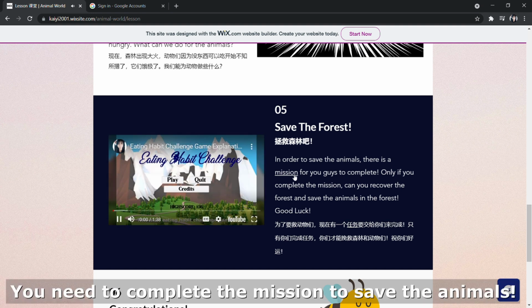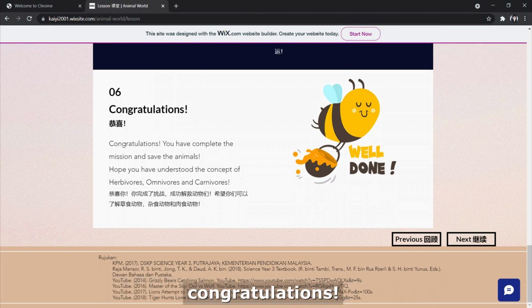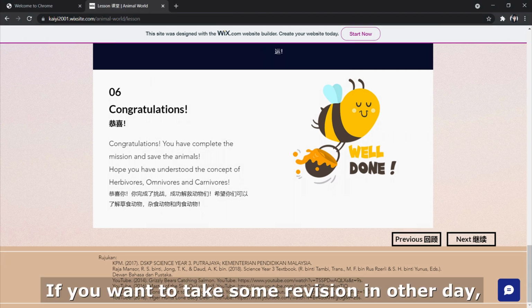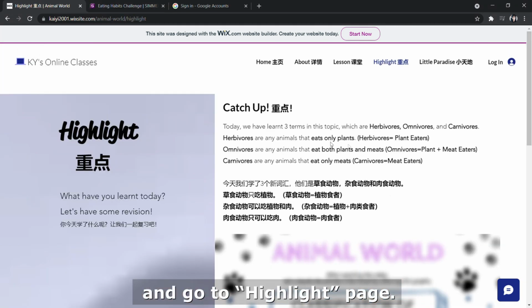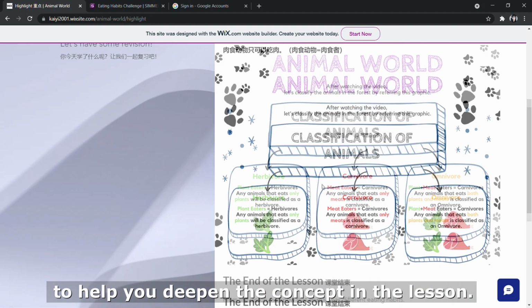You need to complete the mission to save the animals. If you manage to save the animals, congratulations. You finished the lesson today. If you want to take some revision in other day, you can click the Next button and go to Highlight page. There are some catch-up to help you deepen the concept in the lesson.